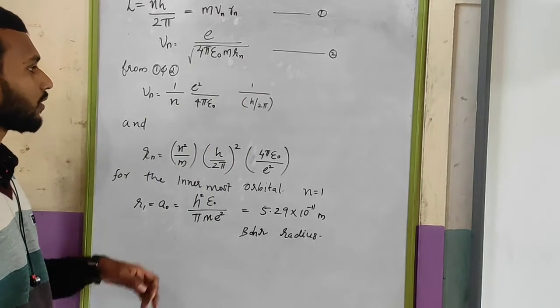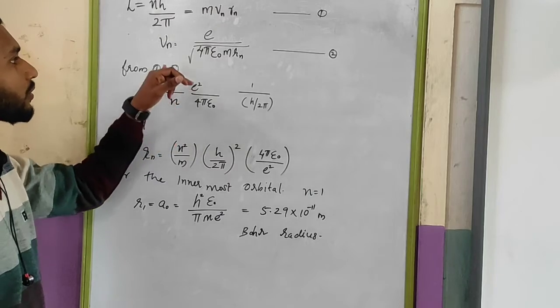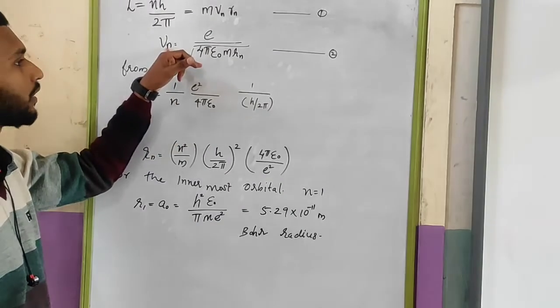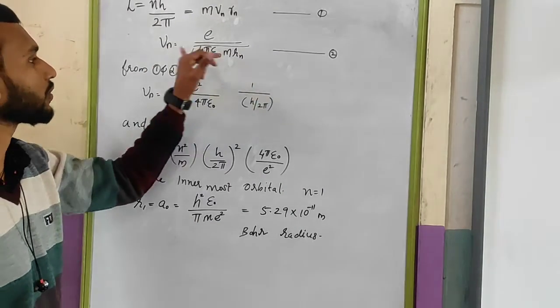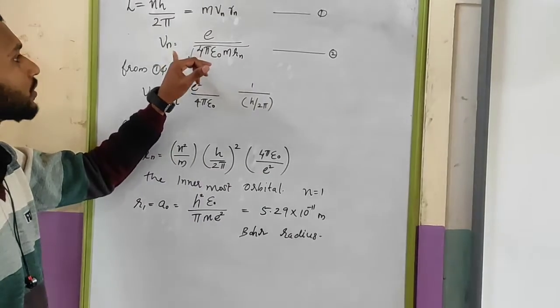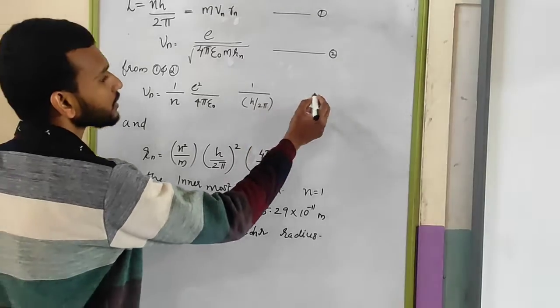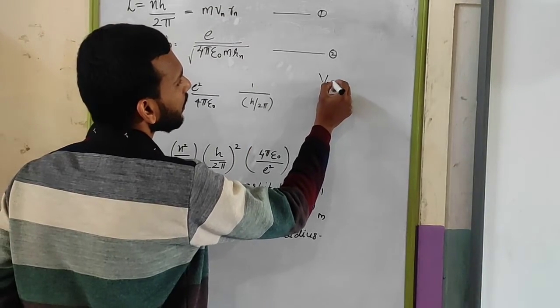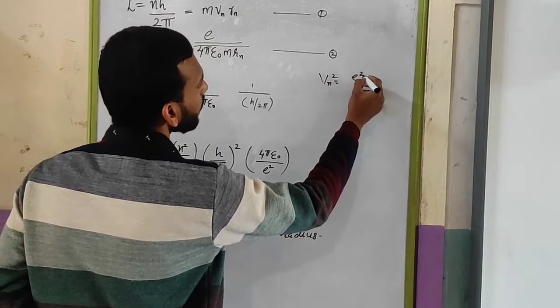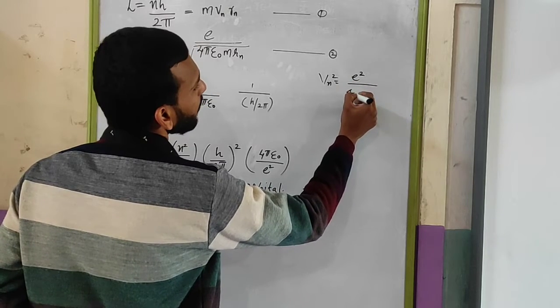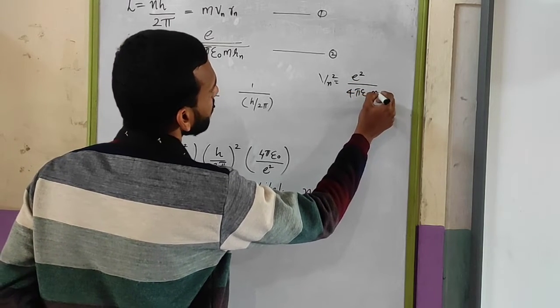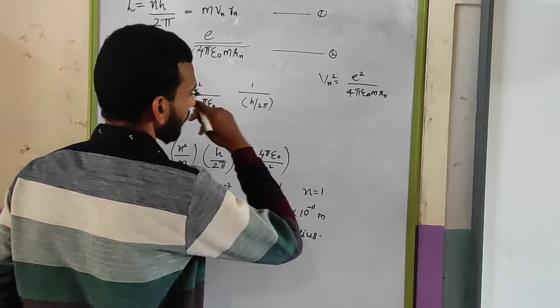For this derivation, you have to find the Vn square from equation 2. So Vn square is equal to e square divided by 4 pi epsilon 0 m Rn.